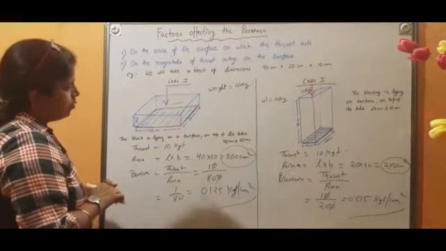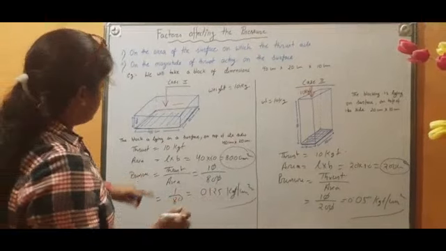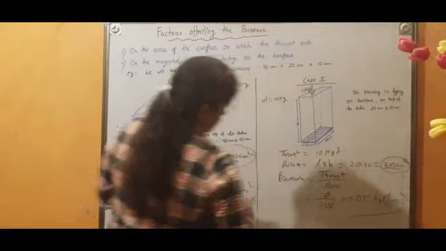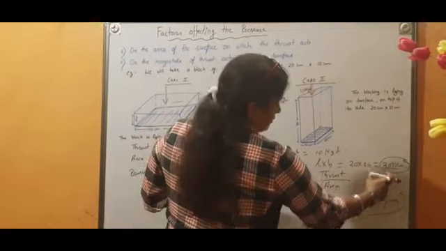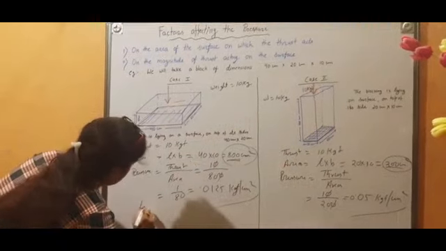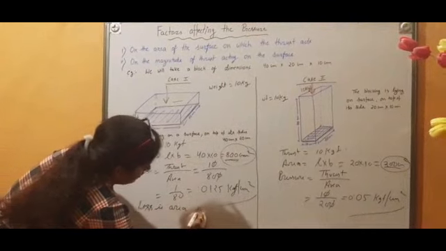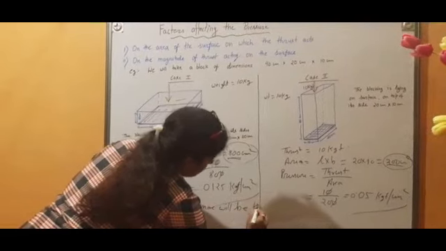So what we saw is that the less the area, the more the pressure. Here the area is 800, here the area is 200. Area is more, pressure is less. Here area is less, pressure is more. So we'll write: less is the area, more will be the pressure.